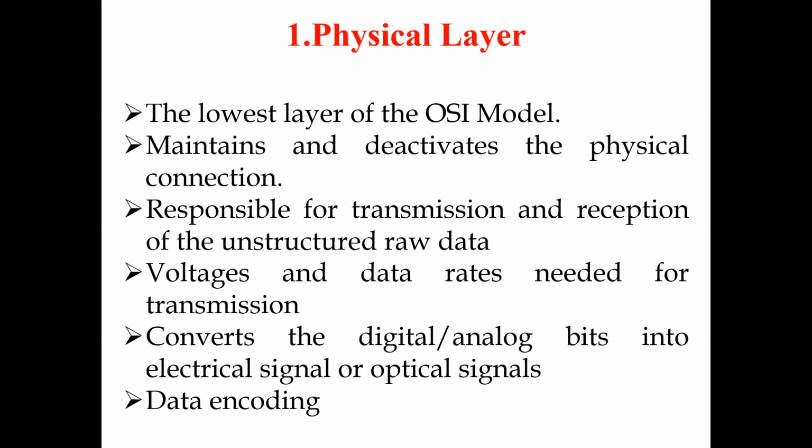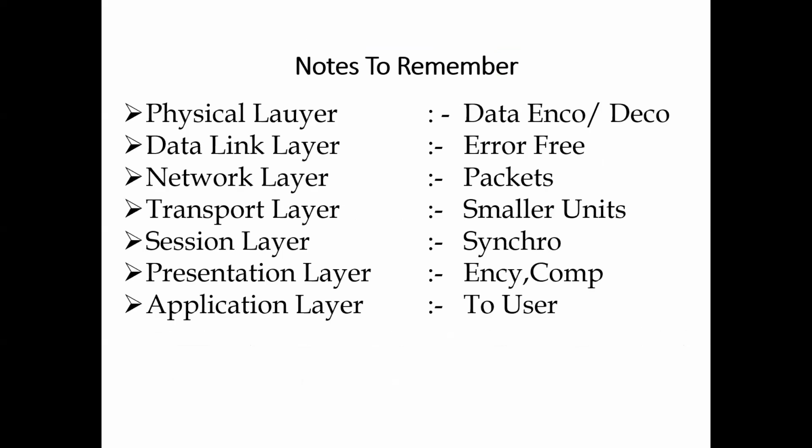It is easy to identify. Just remember one thing: the physical layer is data encoding, the data link layer is error free, the network layer is packets, the transport layer is smaller units, the session layer is synchronization, the presentation layer is encryption and conversion, and the application layer is to the user.